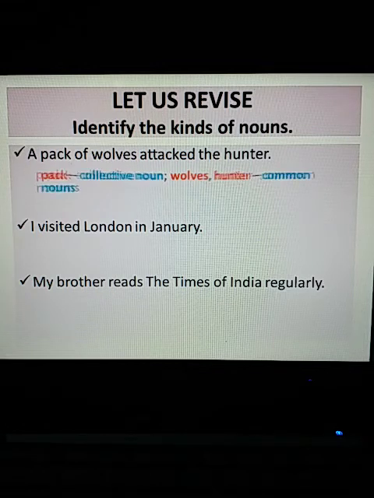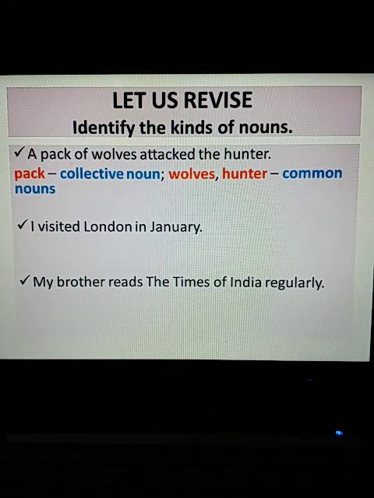All right. Pack, collective noun, and we have two common nouns. One is wolves and the other is hunter, right? Pack is the name given to a collection of wolves, so it is the collective noun. Wolves and hunter, these are the two common nouns in this sentence.